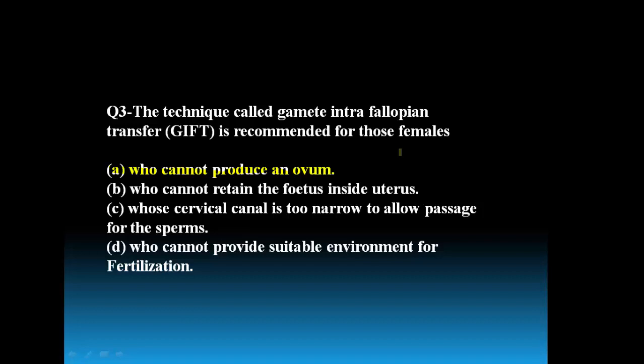But remember, in GIFT the fertilization is taking place in the body of the female. The fertilization is not in vitro. That means fertilization is not carried out in the laboratory. Here only the gamete is transferred into the female reproductive tract, that is the fallopian tube, and fertilization is taking place inside the body of the female, and she can provide the better environment for fertilization.